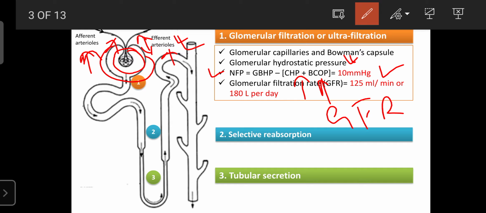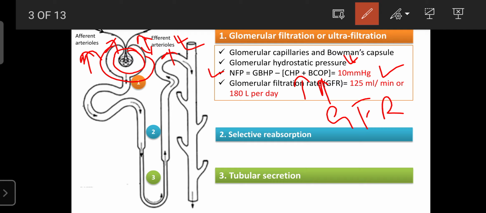And per day, the glomerular filtration rate is 170 to 180 liters per day. But among 170 to 180 liters, only 1.5 liters of urine is excreted from our body. The remaining is reabsorbed.